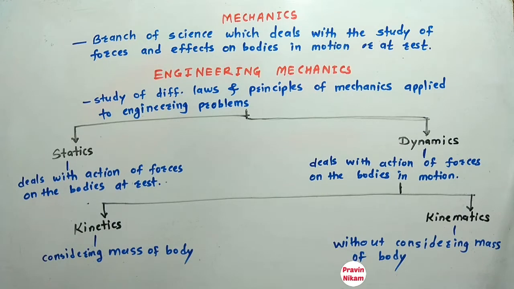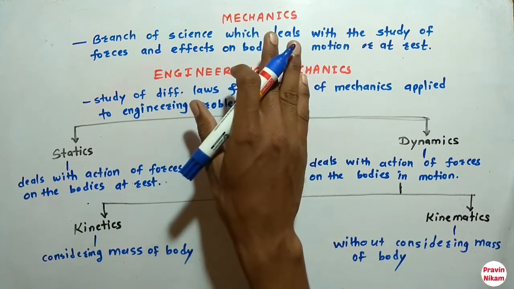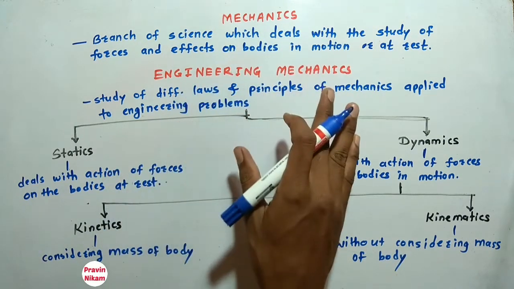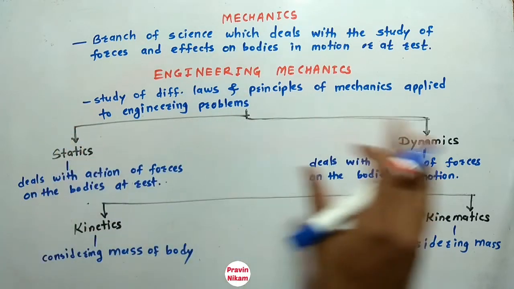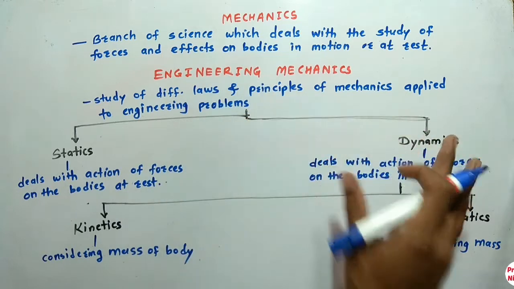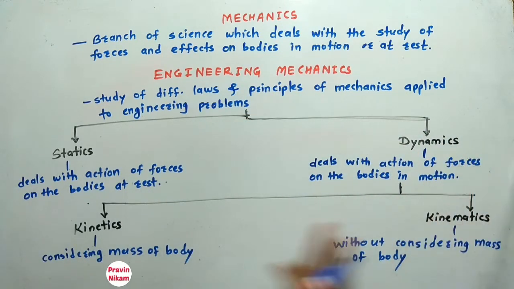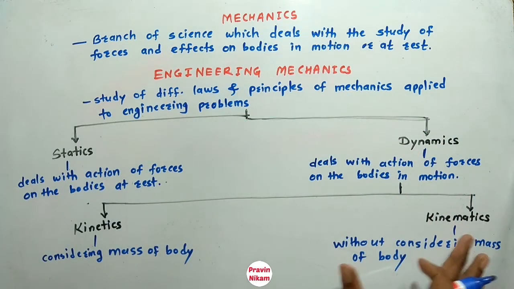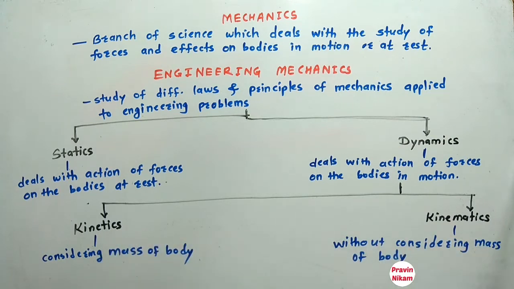So this is the definition of mechanics and engineering mechanics, and statics and dynamics are the two branches of engineering mechanics, and again dynamics has two branches, that is kinetics and kinematics.